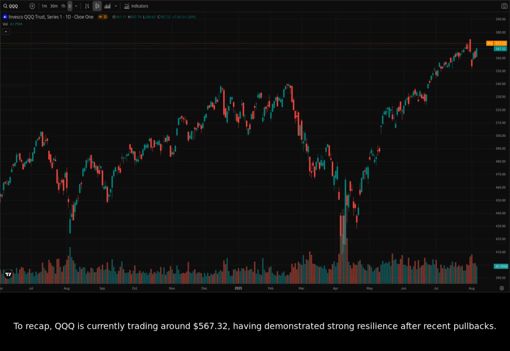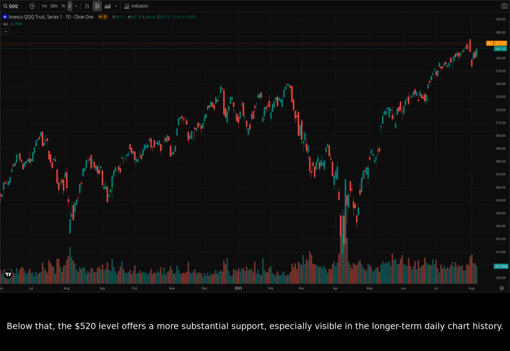To recap, QQQ is currently trading around $567.32, having demonstrated strong resilience after recent pullbacks. Our key support levels to watch are $565 in the very short term, followed by the stronger daily support at $550 to $555.